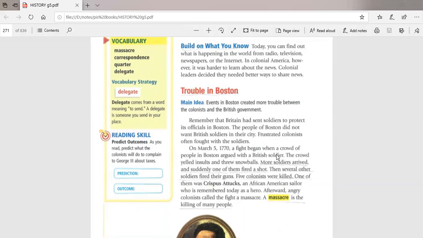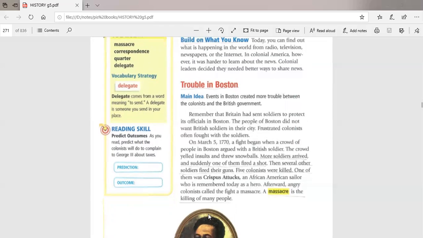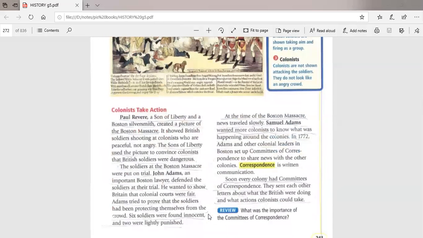I told you. So here, guys, five colonists were killed, and one of them was called Crispus Attucks. He was African American, and he is remembered till nowadays as a hero. Okay, so this fight or this problem was famous for its name, the Massacre. The meaning of this word is killing of many people. After killing five colonists, now the colonists wanted to take revenge, to take action against the British government, especially the British soldiers.